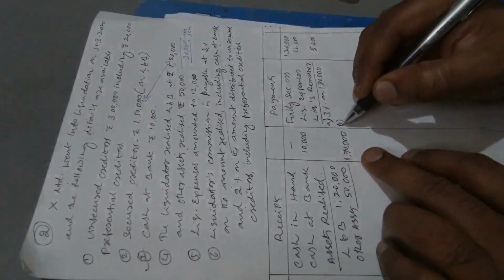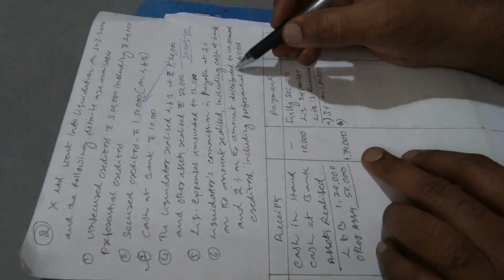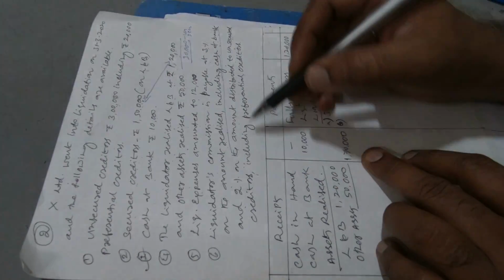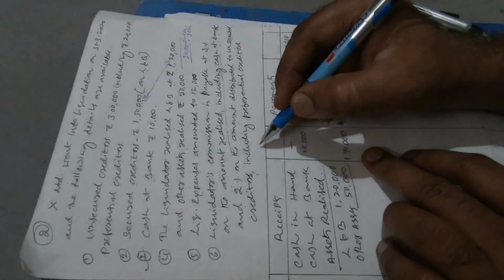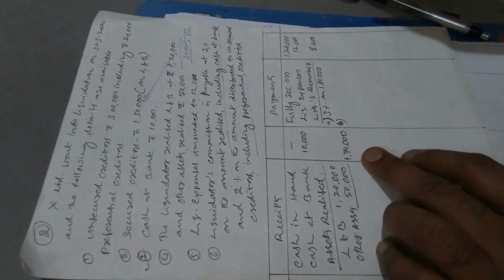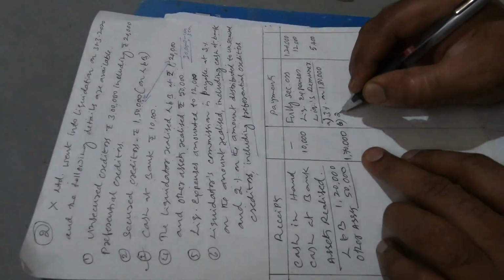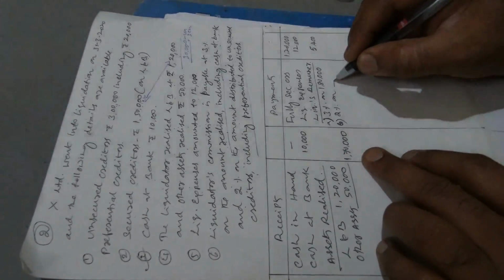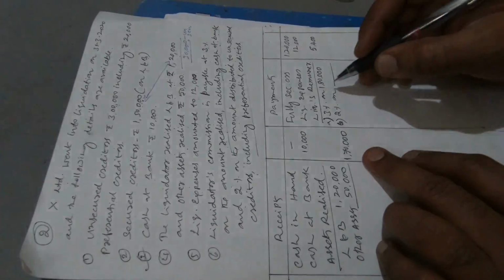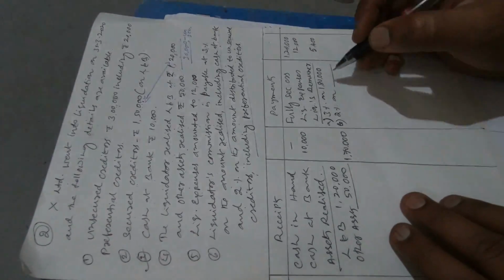The second payment of commission is on the amount distributed to unsecured creditors including preferential creditors. So we take it as 2% on dash. We don't know the actual amount that will be paid further here, so let us leave it blank.